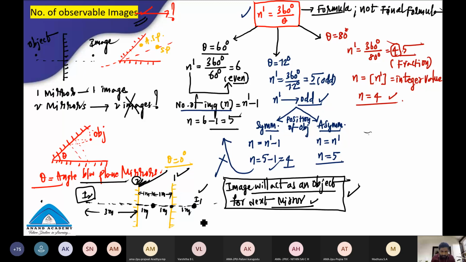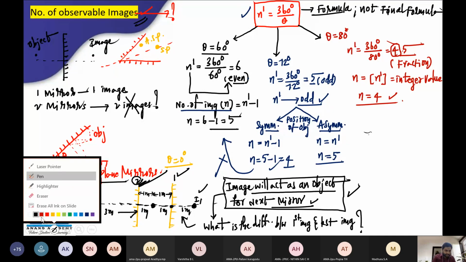So that is the homework, right? Homework means after this class, immediately you should respond, my dear students, remember. What is the difference between the first image and the last seen image in this case of infinite number of image formation? Okay, students?